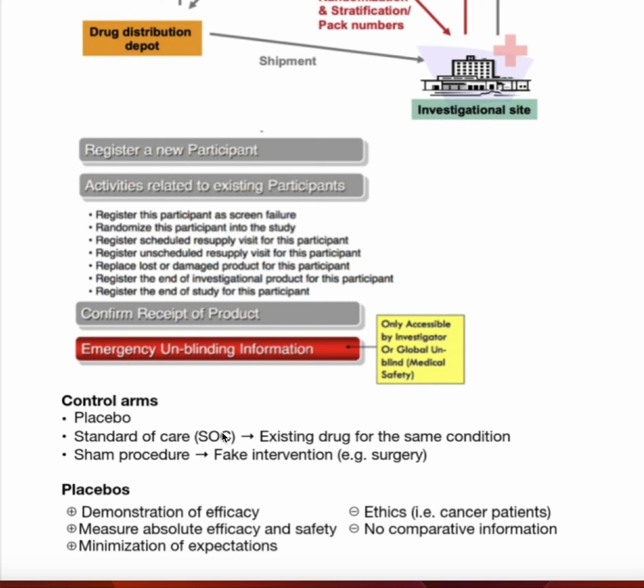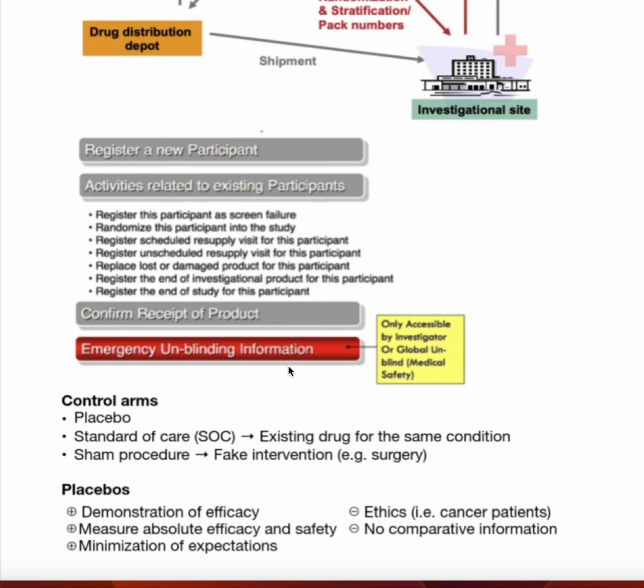But the only thing that is important is emergency unblinding, where this information should be blinded. That means maybe only the investigator knows it, but the participant does not. But if some problem happens during this clinical trial, and this is an emergency, should the participant know this information? Unblinding of this information, or do I now have to tell the patients or the participants about this information?